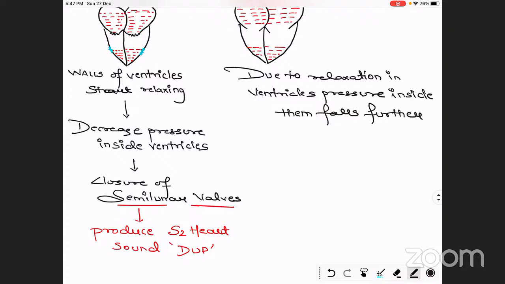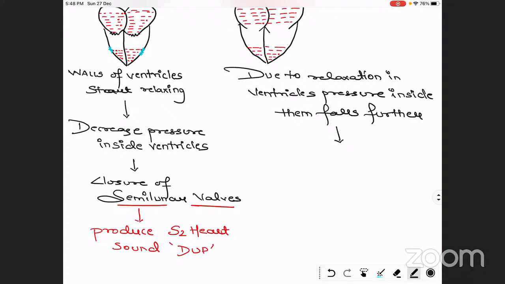The pressure is going to rapidly fall, and due to the fall in pressure, there is the higher pressure elsewhere. We know the rule of flow or the rule of diffusion: anything will flow from high pressure to low pressure, or from higher concentration to lower concentration.